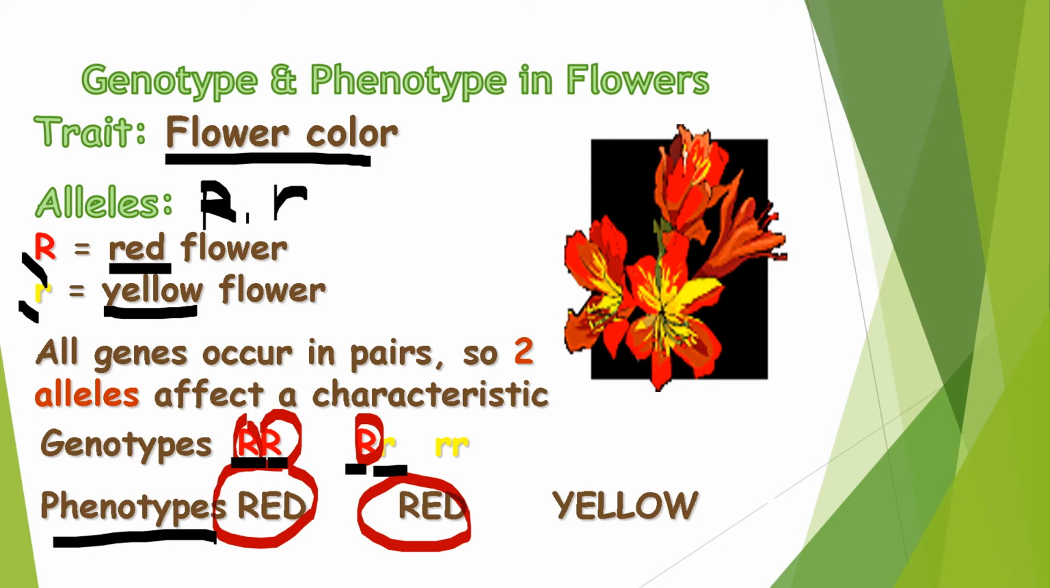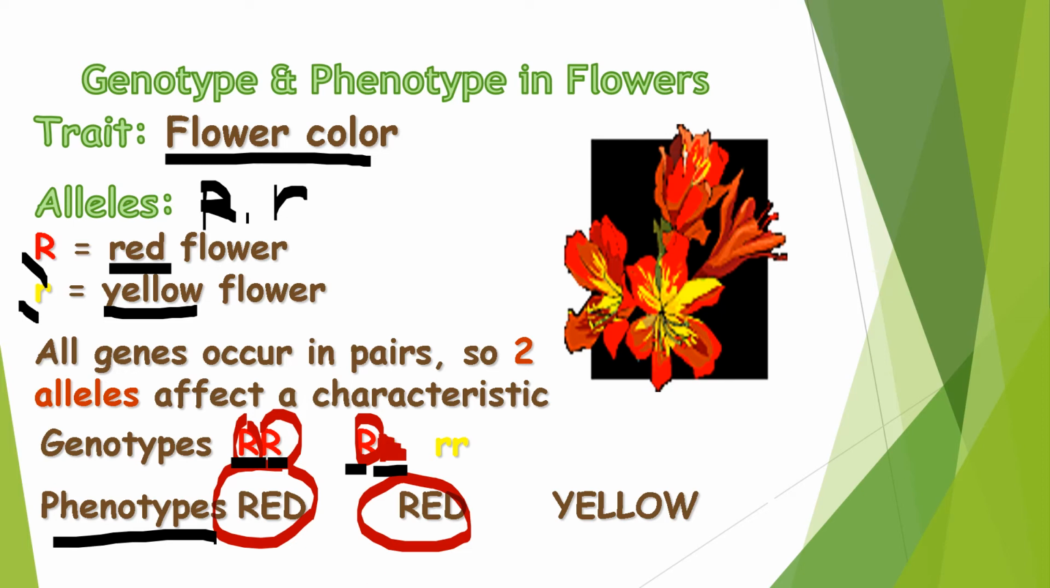Therefore, the trait that will be expressed is red. So red will be more prominent than yellow because the dominant allele will mask or cover the effect of the recessive allele. Let's proceed with the third example.